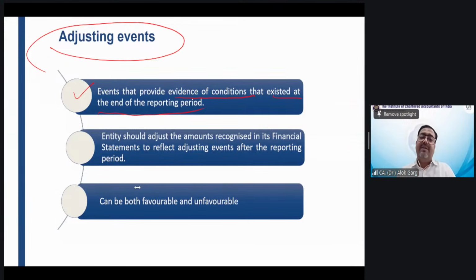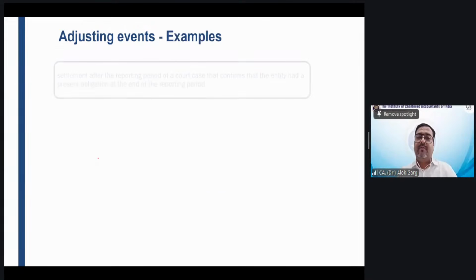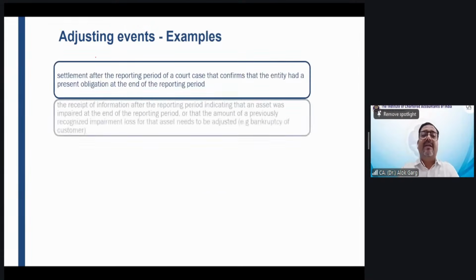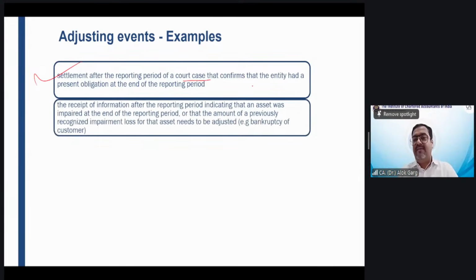You are absolutely right, Manish. It has to be taken on 31st March because it is an adjusting event. So with the adjusting event, these events need to be adjusted in the financial statement, right? An entity should adjust the amounts recognized in its financial statement to reflect adjusting events after the reporting period, and it can be favorable and unfavorable both. What could be the other example? Settlement after the reporting period of a court case that confirms that the entity had a present obligation at the end of the reporting period.